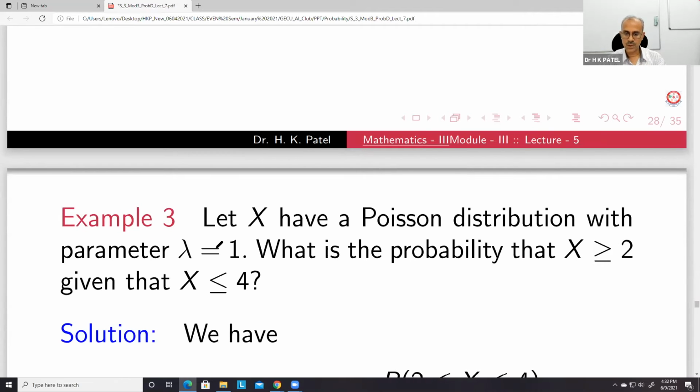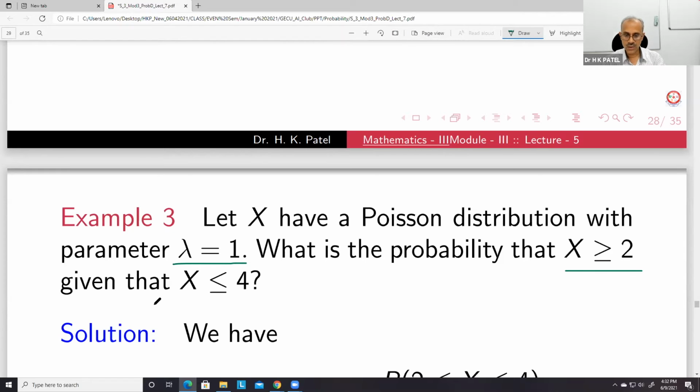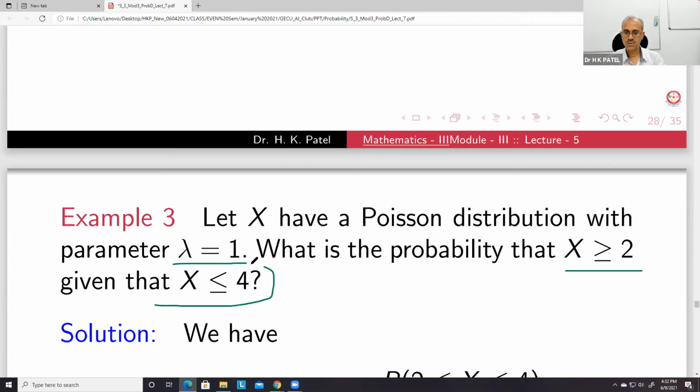In this type of problem, X has a Poisson distribution with parameter lambda equal to 1. What is the probability that X is greater than or equal to 2, given that X is less than or equal to 4? So X greater than or equal to 2 and less than or equal to 4 means 2, 3, 4.